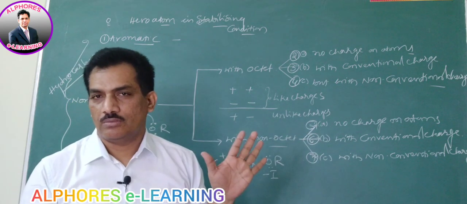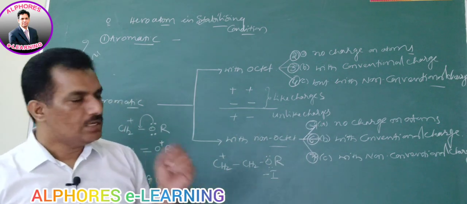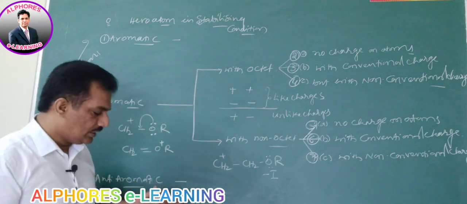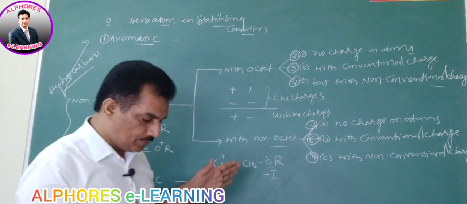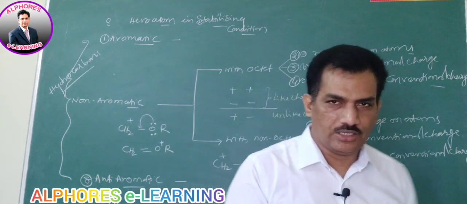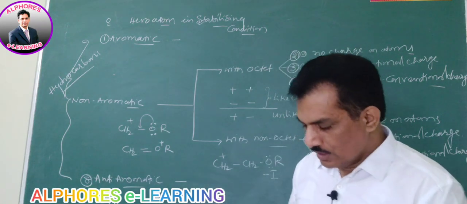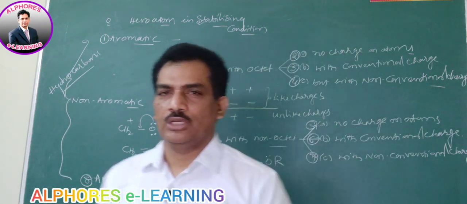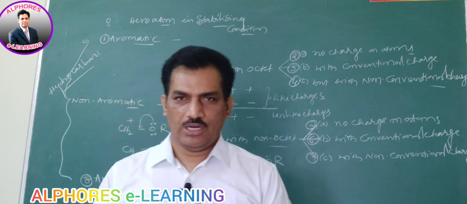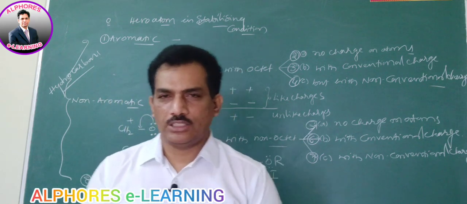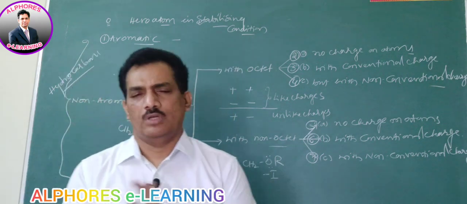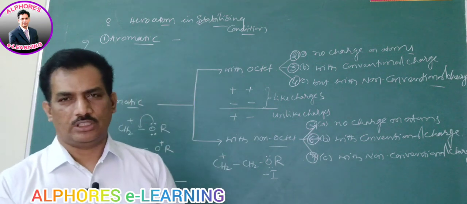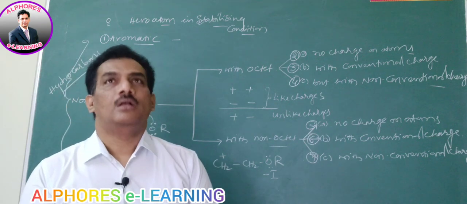Are you getting that? Please note it down. And next, all together, for charged species, let me give that condition, because we are going to apply these concepts to get the stability of reaction intermediates. Mostly reaction intermediates are charged species with either positive or negative charge. Clear?